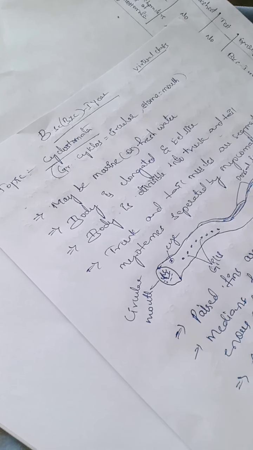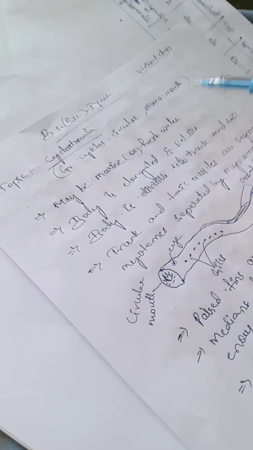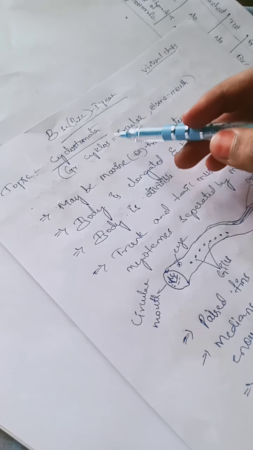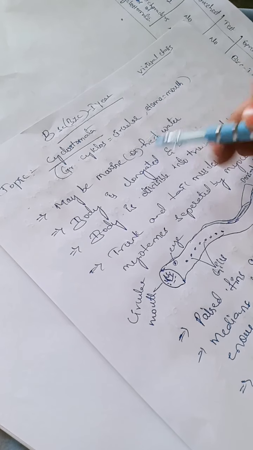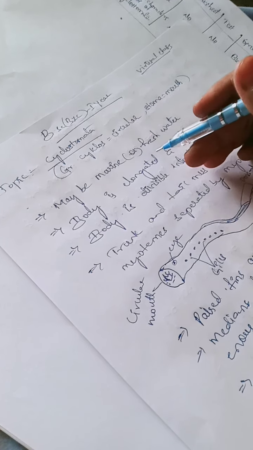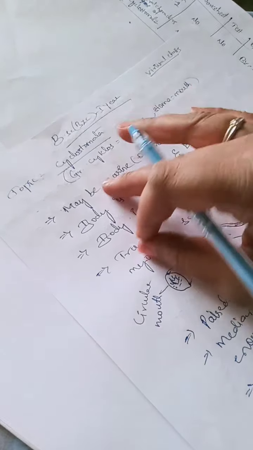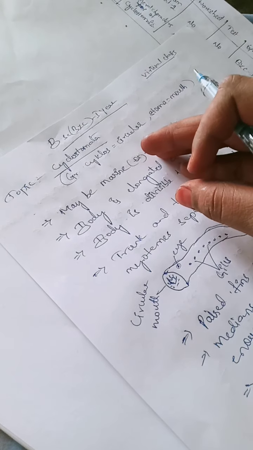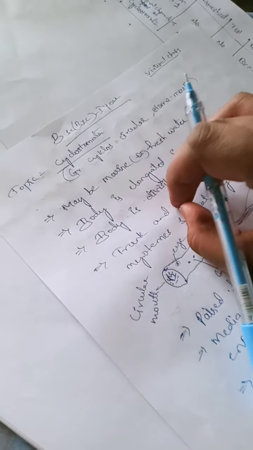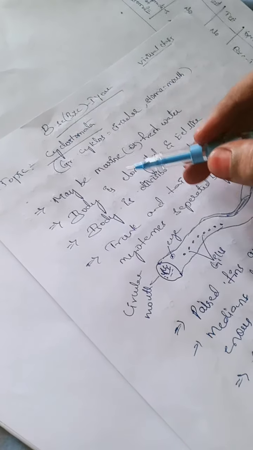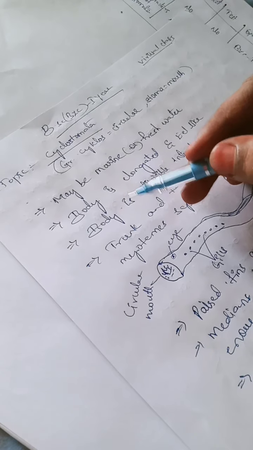So today's class is on the topic Cyclostomata. In the previous class we completed Urochordata general characteristics and its small classification, and we also discussed the larval characters as well as adult characters. Urochordata retrogressive metamorphosis we'll discuss in the next class.